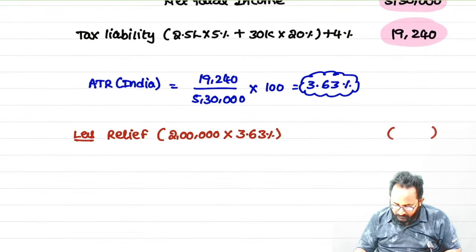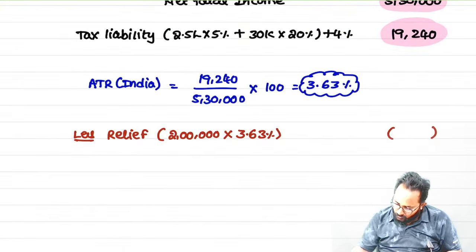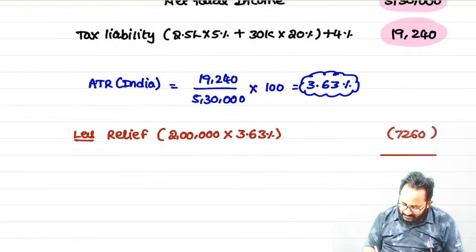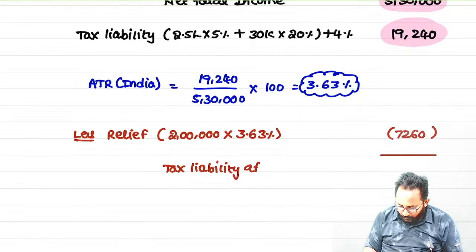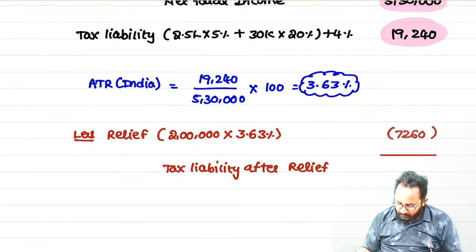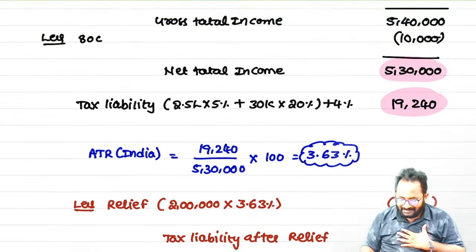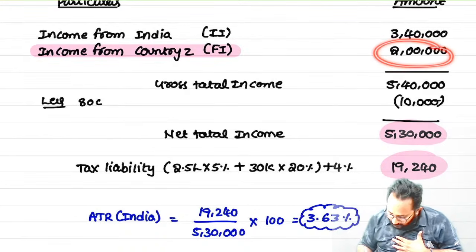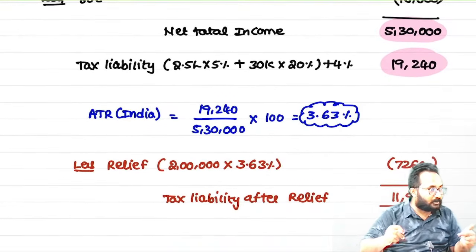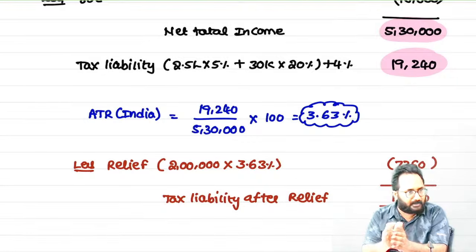What is the relief? 7,260. Yes. This is the tax liability before relief. Now, after relief, what is the tax liability? Tax liability after relief, how much? It is 11,980. So here what we did: we included this for the purpose of computing the tax rate. By using the same tax rate, we provided the relief.